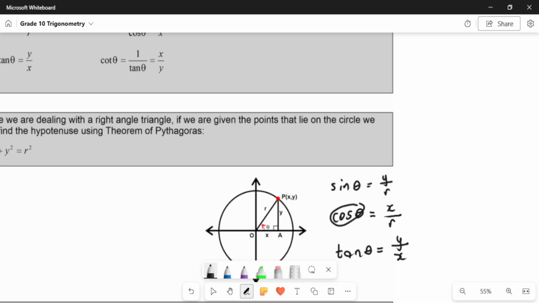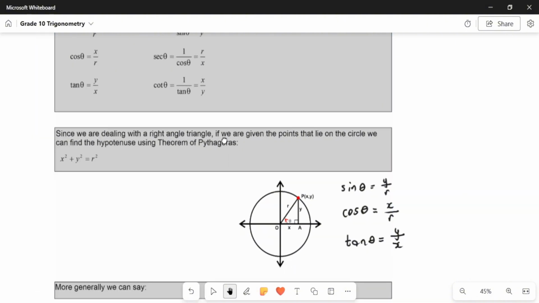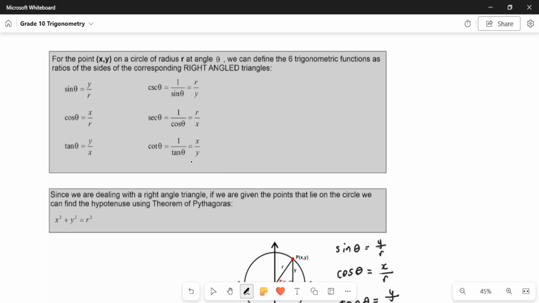Understood? What is cos of theta? Cos of theta is very confusing. It's a new notation to me. It's just a new notation representing what? This ratio. Tan of theta. Tan of theta is confusing to me because it's a new notation. But what is tan of theta equivalent to? It's equivalent to y over x. Understood? Right, then we get what we call reciprocals.